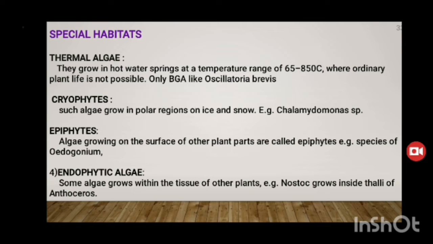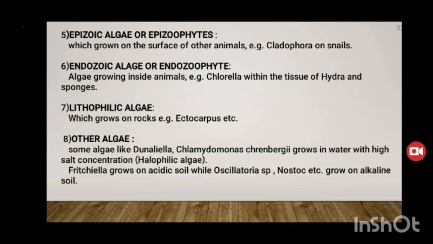Example: Oedogonium. Endophytic algae: some algae grow within the tissue of other plants. Nostoc grows inside the thalli of Anthoceros. Epizoic algae grow on the surface of other animals. Example: Cladophora. Endozoic algae grow inside animals. Example: Chlorella within the tissue of Hydra and sponges.